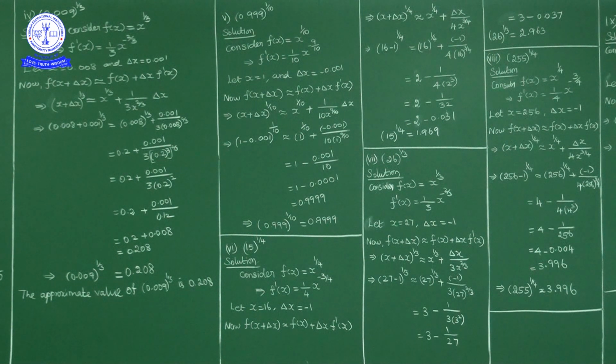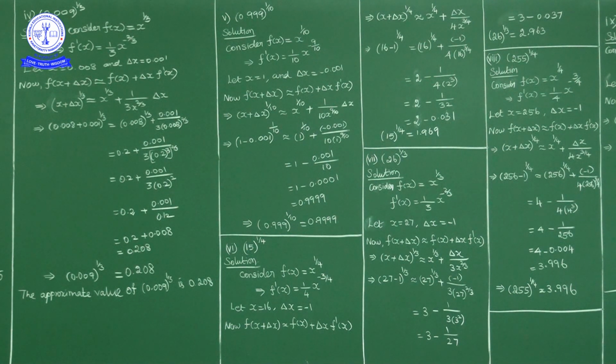So 0.2 square into 3 is 3 into 0.04, which is 0.12. So 0.2 plus 0.001 by 0.12. This ratio is 0.008. So 0.2 plus 0.008 total is 0.208.